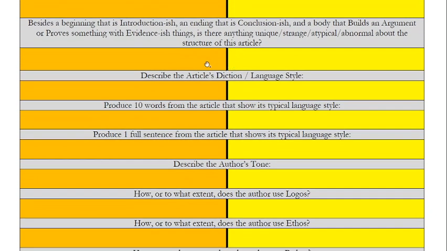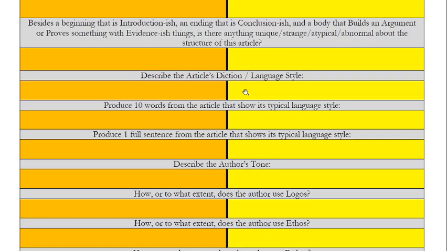Okay, so here you're commenting on the form. Besides something that's introduction-ish, something that's conclusion-ish, and something that's like an argument-ish, or prove something with evidence type thing, is there anything unique or strange or atypical or abnormal about the structure of this article? Besides an intro, a body, and conclusion, are there things in there that are interesting, weird? I don't know. Let me know.